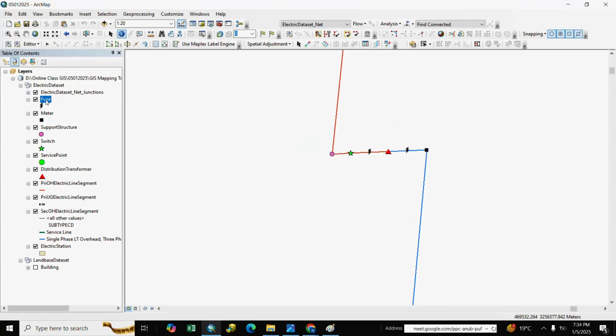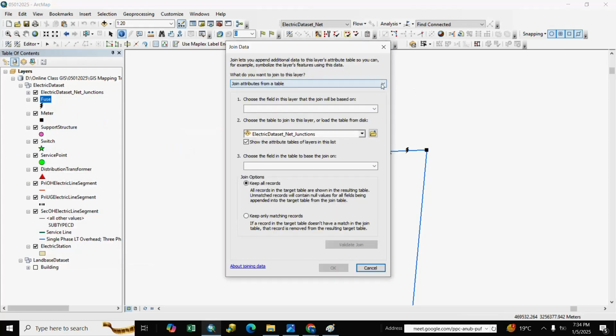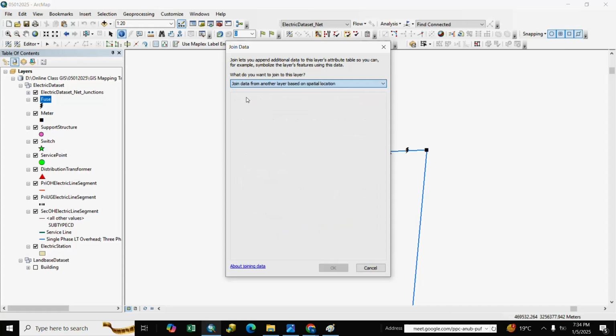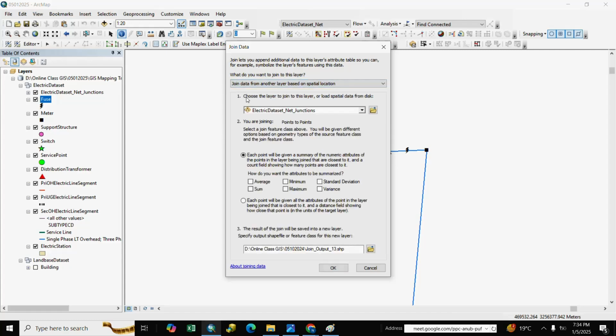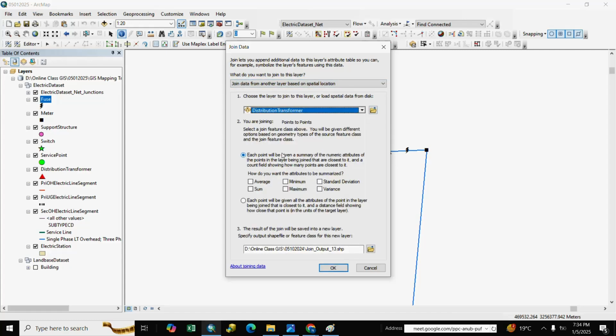We right click fuse and go to join, and we select here join data from another layer, and we select DTR. We want a relation to DTR, so we select DTR, and each point will be given.